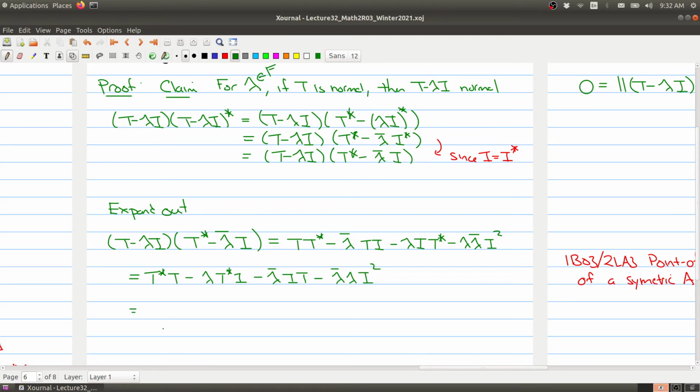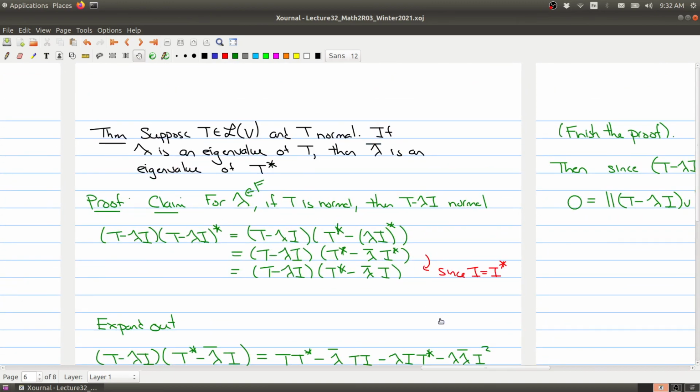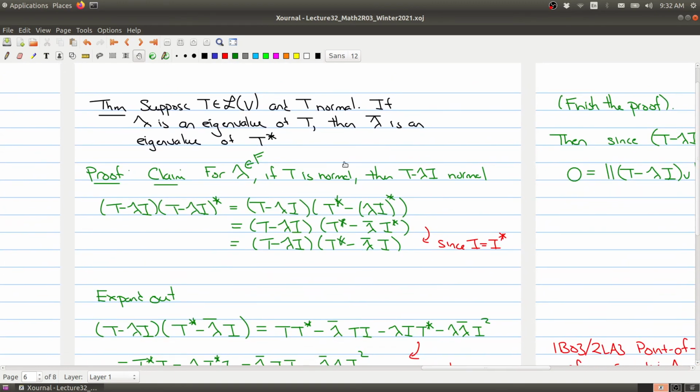And you can convince yourself that this is the same thing as expanding out T star minus the conjugate of lambda I times T minus lambda I. Okay, so we get the exact same result that we had before. Just remember here, from here to here is where we use our normal property. So this was actually just the first stage of the proof. I'm going to pause here, and then when we come back, we're going to finish up the proof.